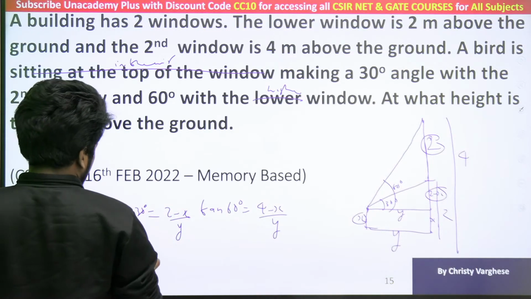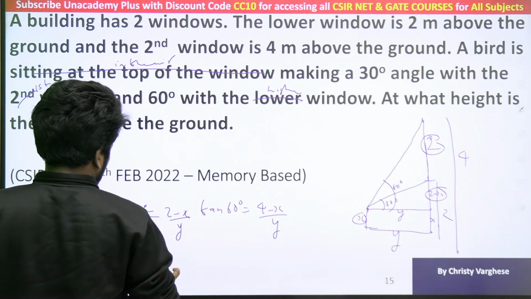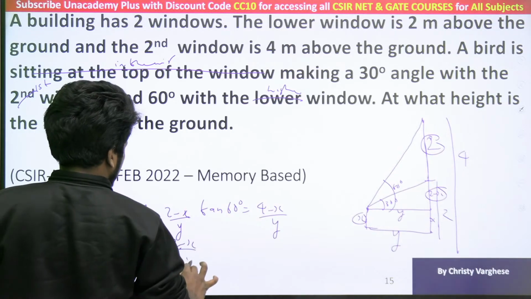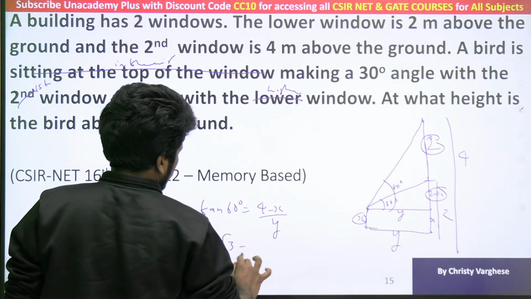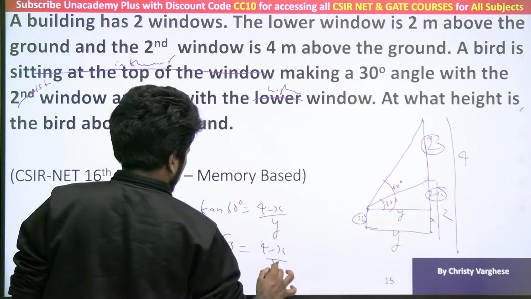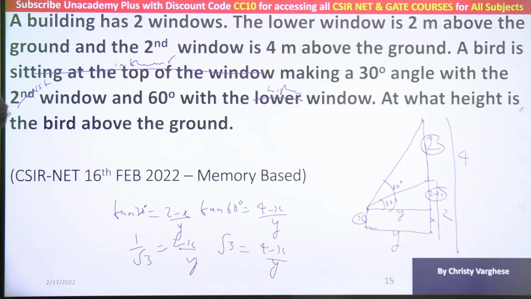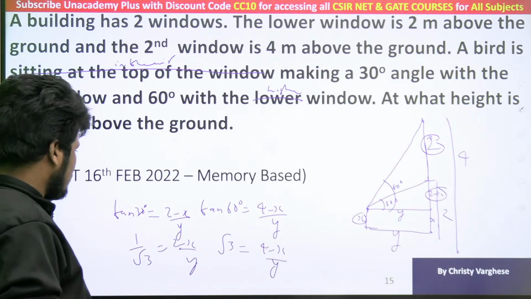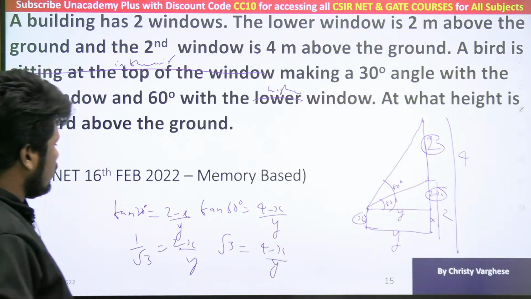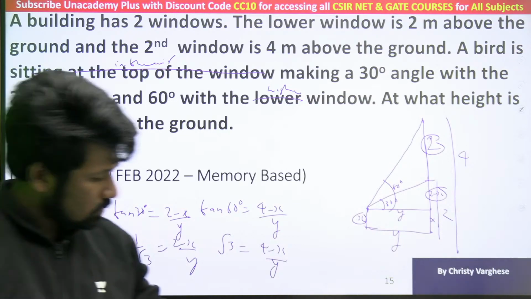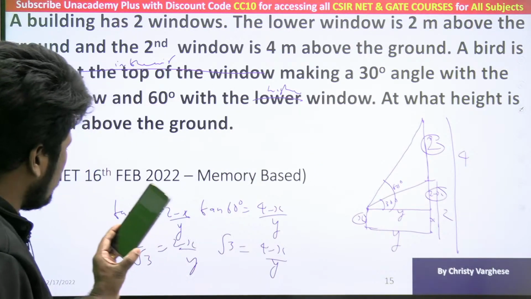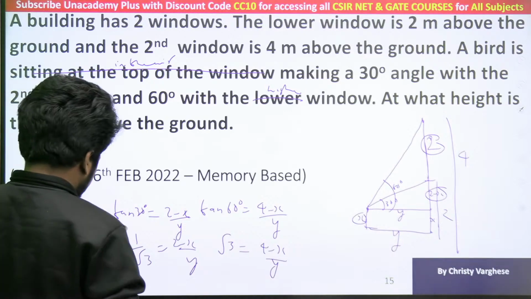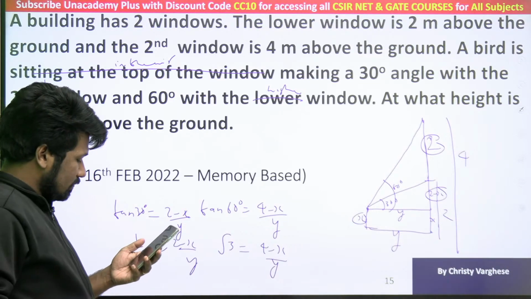So tan 30 is 1 by root 3. 1 by root 3 equal to 2 minus x by y. And tan 60, root 3, equal to 4 minus x by y. 2 equations, 2 unknowns. Simplify it, you will get the answer. Did you all understand the idea? So this was not a difficult question. If this is the structure of the question, this is not a difficult question.